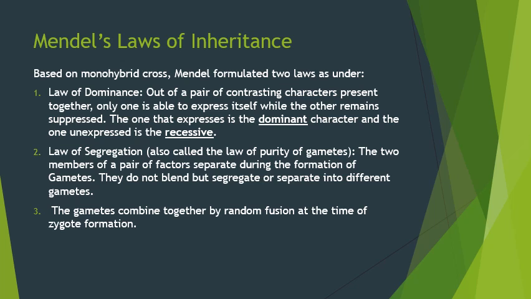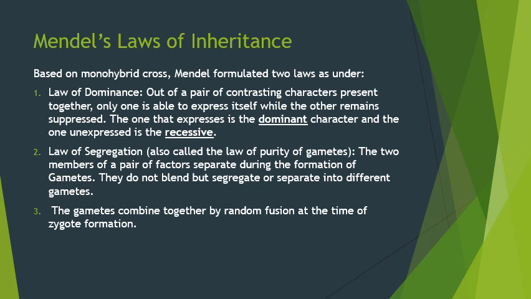So dominant means the one which is expressed. So when you have two traits like tall and dwarf, allele for tall is T and for dwarf is small t. So here in this case capital T will be expressed, which is dominant, and small t which is unexpressed, that is recessive.